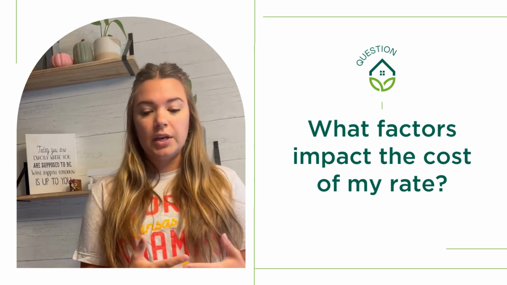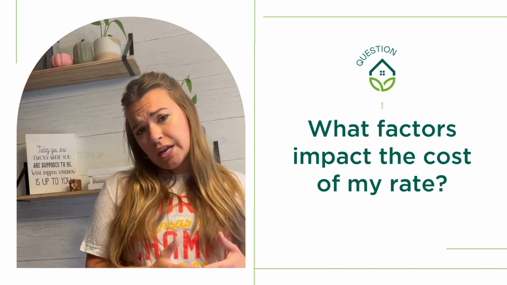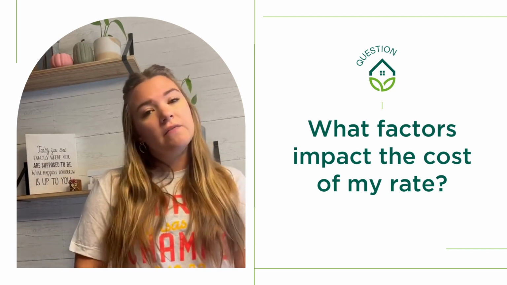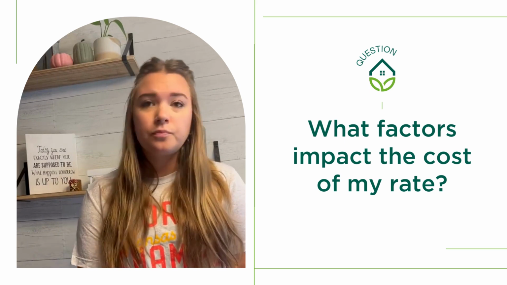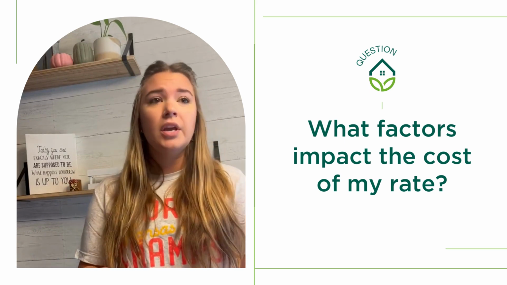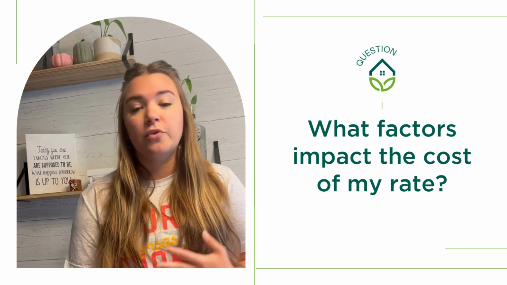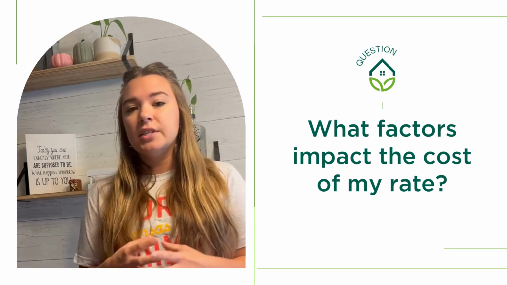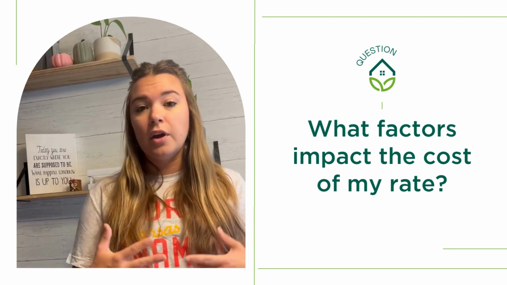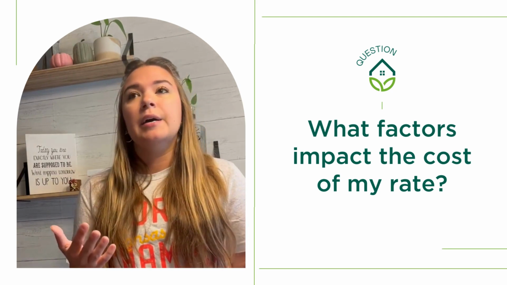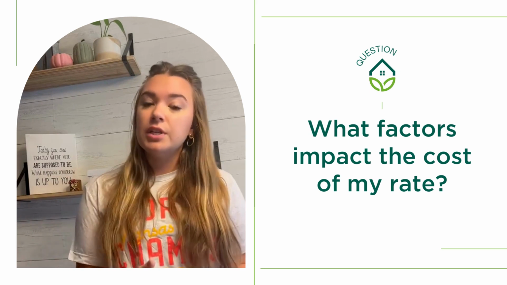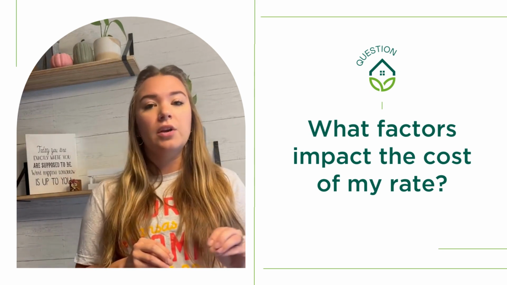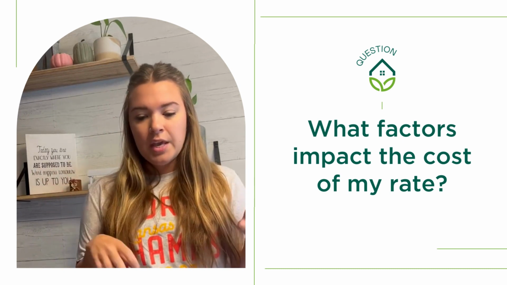The next thing that we look at is what type of loan you're getting and what type of property that loan is for. So you could be getting a conventional loan for a single family property. You could be getting a construction loan. Maybe you're getting an investment loan for an investment property that's a quadplex. All those different combinations can establish the riskiness of loaning you money, which can also increase or decrease your interest rate. So all of these factors make up what we call your credit profile.